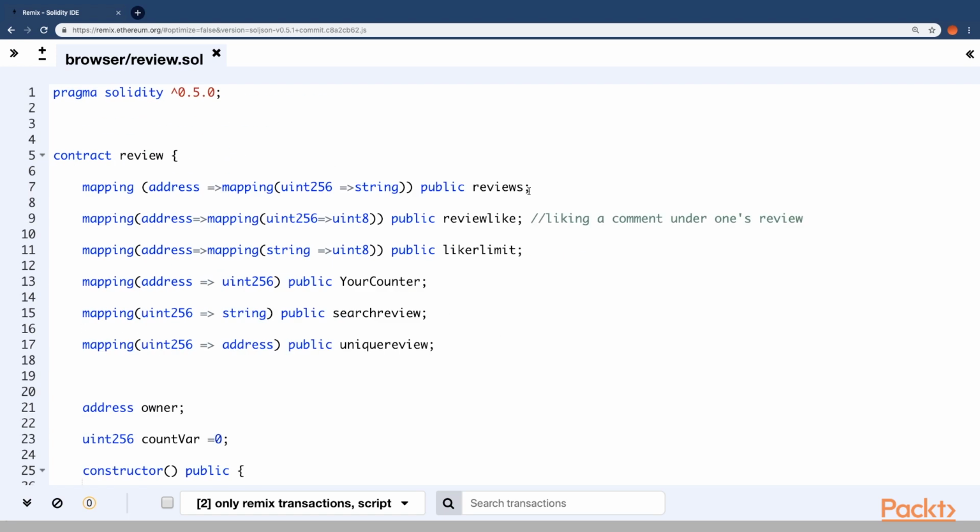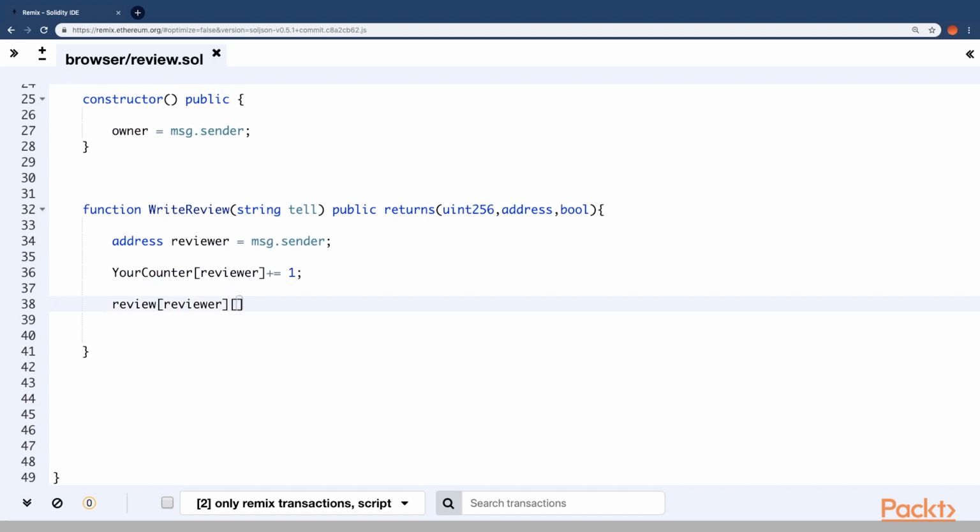The next thing you have to do is actually put the data into the review mapping. In case you forgot, the first one is review, which stores the review with the address, ID, and then the review itself. So the first one will be the address, and the second one is the counter. You take that and put it over here, and you have to input the review. After this, you have to make sure that review like is currently 0. You have to initiate it, right? So review like, and in that the reviewer is this, and then the next one would be your counter.